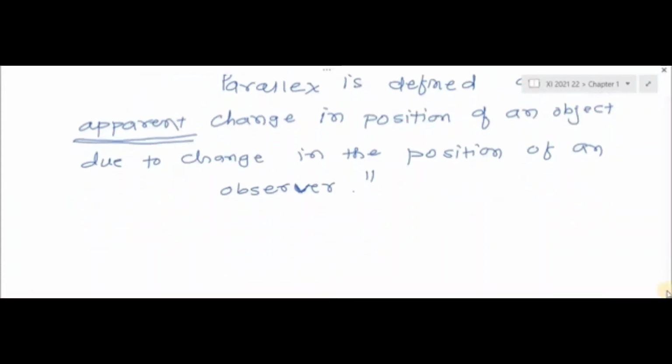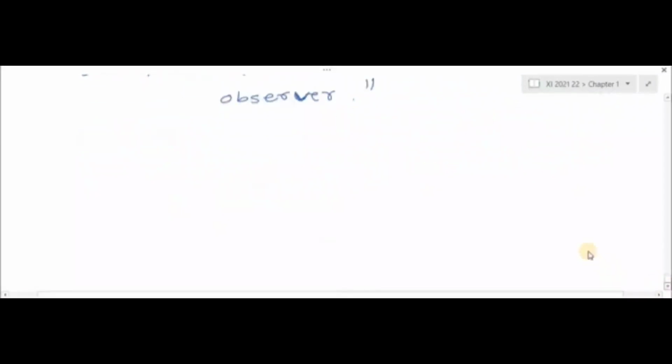See here, how we use the parallax method. Suppose 1 and 2 are the two eyes, here E1 and E2. The distance between E1 and E2 is the distance between your two eyes. Now this is the position of your hand.